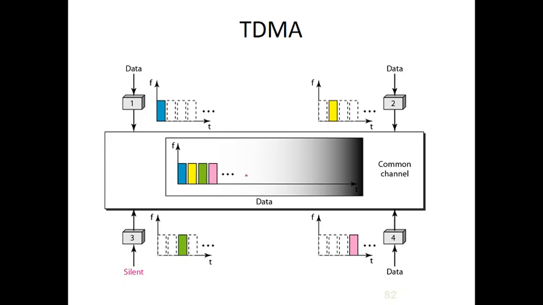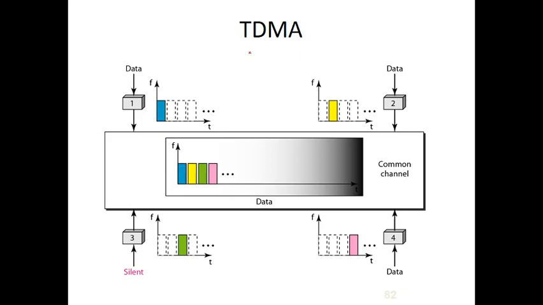That will be repeated in the next set of data. Again, the difference between TDMA and TDM is that TDM is the multiplexing process implemented in the physical layer, and TDMA is the multiple access protocol implemented in the data link layer. That is the main difference.